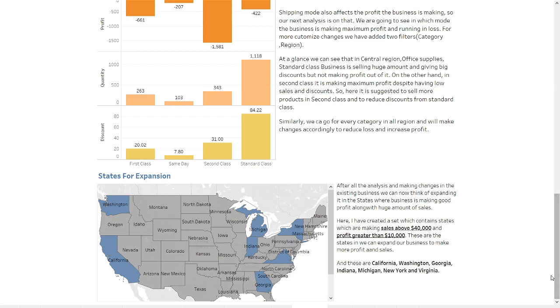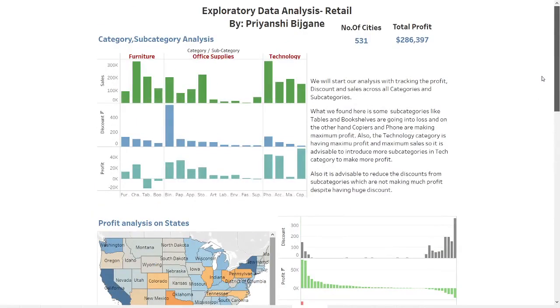So that's all about it. That's the whole analysis, and we have suggested many changes in each level to make more profit for the business and maximum sales.